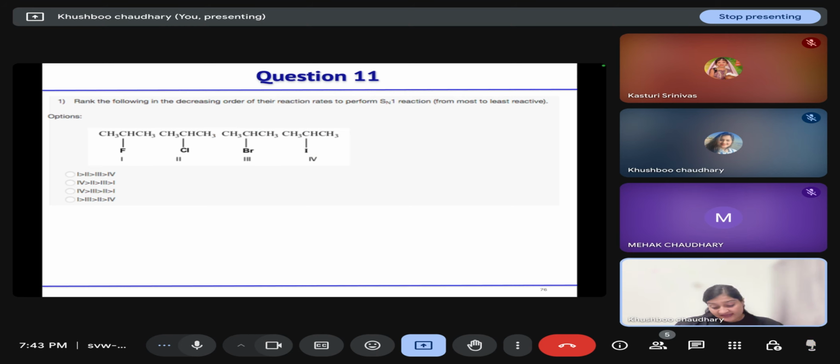Then rank the following in increasing order of the rate of reaction in SN1 reaction. On the basis of leaving group, you have to decide the rate of SN1 reaction. Iodide is the better leaving group, so the fourth is most reactive. Then bromine, then chlorine, and the last is fluorine. So the correct option is option third.